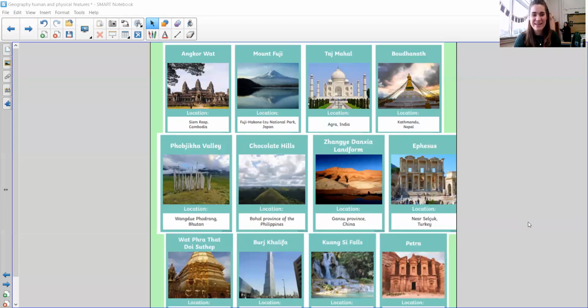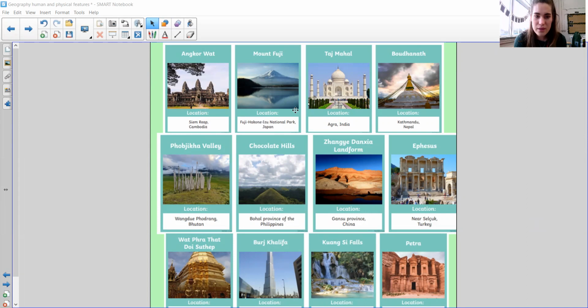Perfect. So we've had a little go, hopefully, at sorting these into the physical and human features. We're just going to have a quick look at them together, just to check that we've all understood. I'm going to try my best to pronounce these words. Apologies if I pronounce any of them wrong. So here I've got Angkor Wat. That is a temple in Cambodia. It's been built by humans, so it's a human feature.